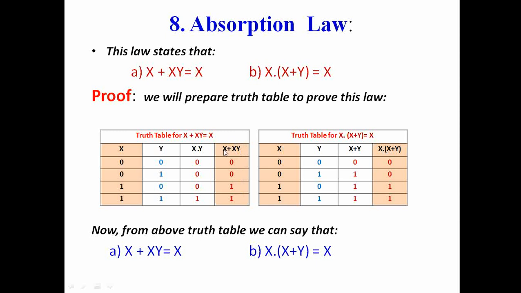Now we can say this x plus xy and this x column are same, so x is equal to x plus xy. So x plus xy is equal to x. This is the first. Similarly, you can prove the second part of this law also. This is the truth table for proving the second law.